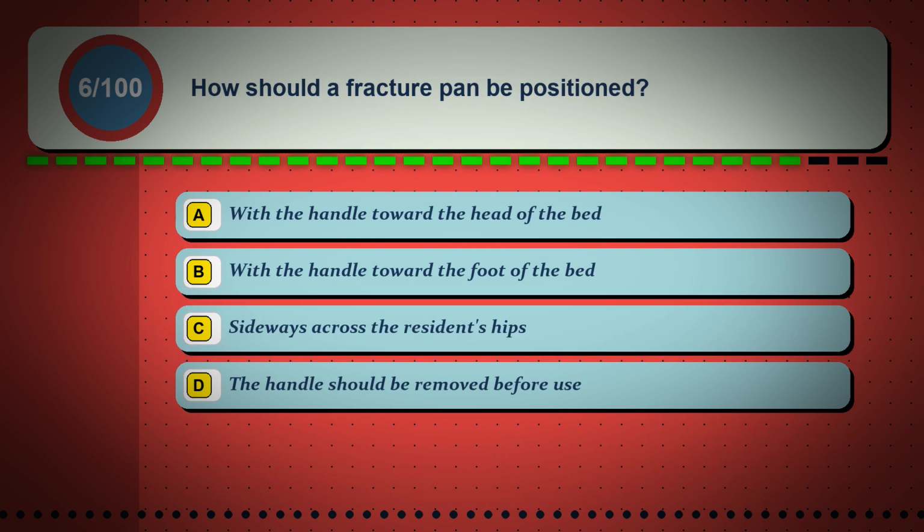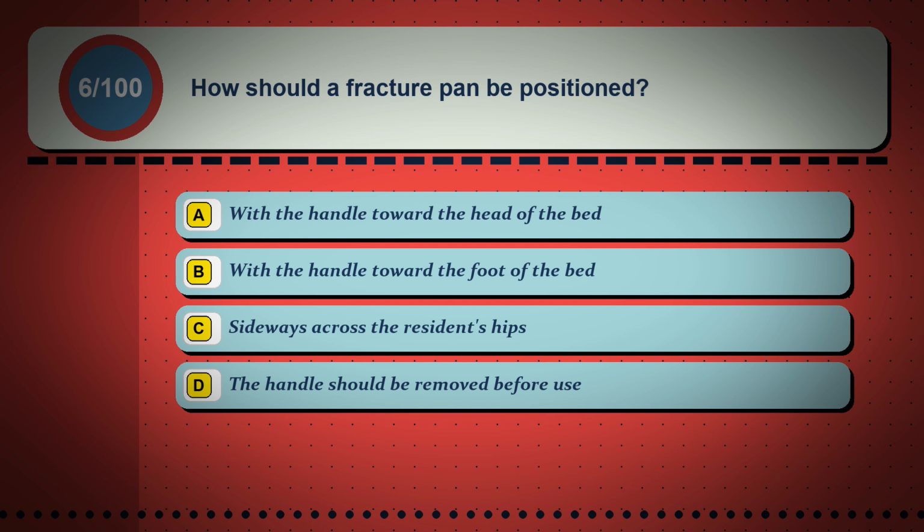Question 6. How should a fracture pan be positioned? Option A. With the handle toward the head of the bed. Option B. With the handle toward the foot of the bed. Option C. Sideways across the resident's hips. Option D. The handle should be removed before use.